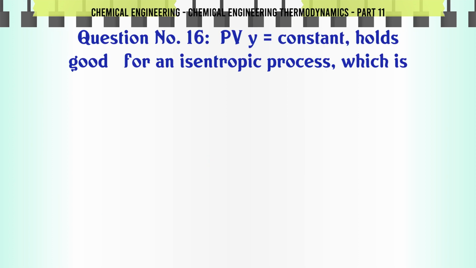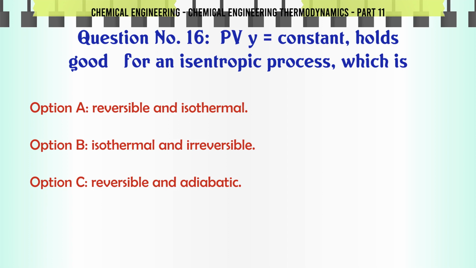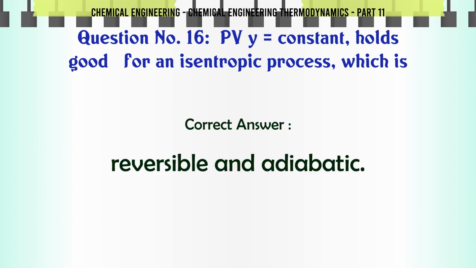PV^γ = constant holds good for an isentropic process which is A. reversible and isothermal, B. isothermal and irreversible, C. reversible and adiabatic, D. adiabatic and irreversible. The correct answer is reversible and adiabatic.